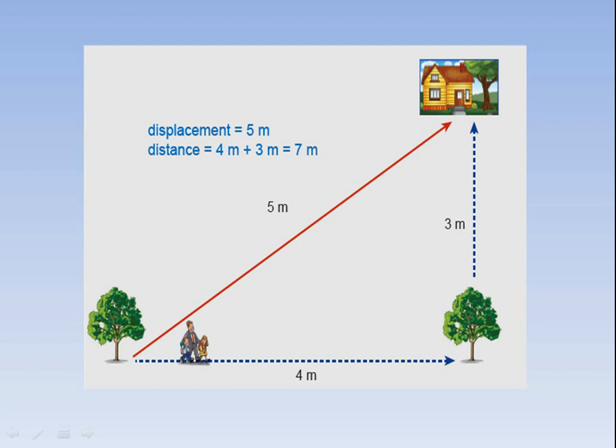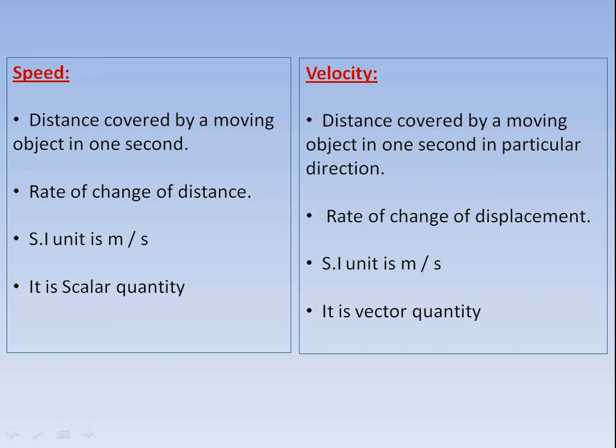Now move to the next part, that is speed, velocity and acceleration. First of all, we discuss speed. What is speed? Speed is the distance moved per unit time. So you have to memorize it. Speed is the distance moved per unit time, or we can say that speed is the distance covered by a moving object in 1 second. Repeat, distance covered by a moving object in 1 second.